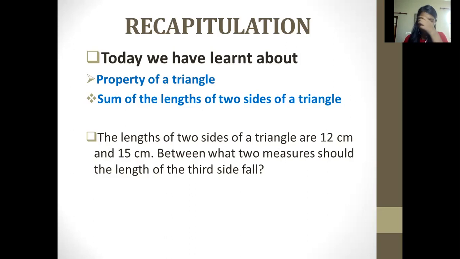Let me give you a hint. That was the stick activity we performed. In that, we discussed that if we are taking one side 6 centimeter and another 12 centimeter, then we have to do the summation of both. 12 plus 6, that was 18. So the length of the third side should be less than 18 but greater than 6. Okay, so this is what we have to do.